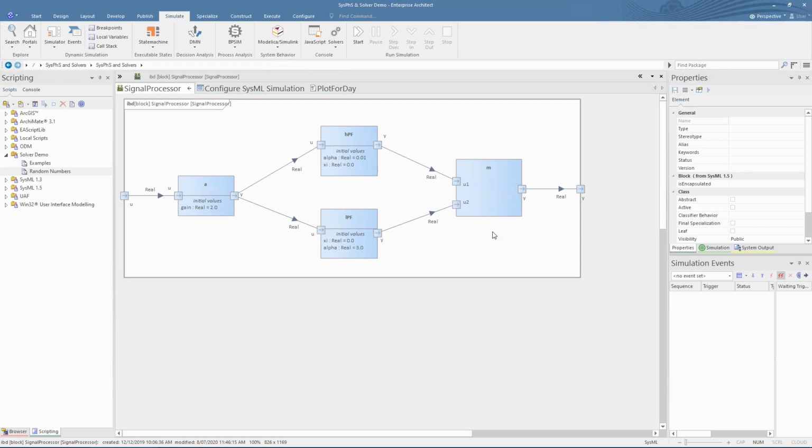The signal flows from the input through an amplifier, then it's split into both the low pass and high pass filter, and then signals are mixed back together and sent to the output. We see the initial values of the internal variables on the properties themselves, which would allow easy differentiation if, say, you had multiple high-pass filters with different values on the same diagram.